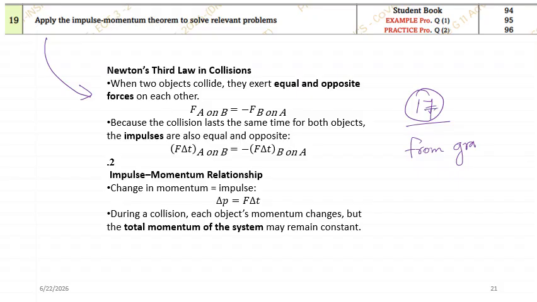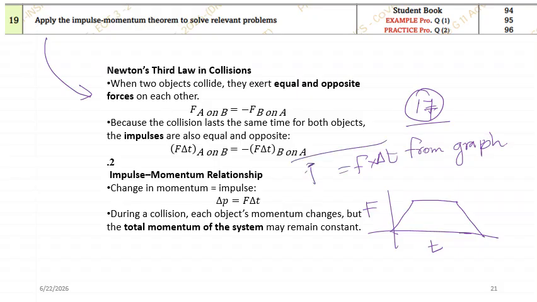No worry, they will be giving a shape of graph. Okay, let me say this is a shape of graph. There will be force and time. See here, if you try to calculate force into delta t, don't ever think that you will get the same impulse.